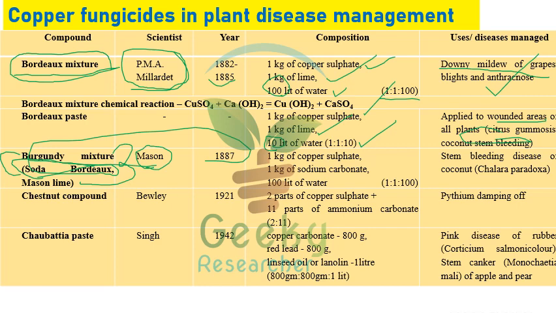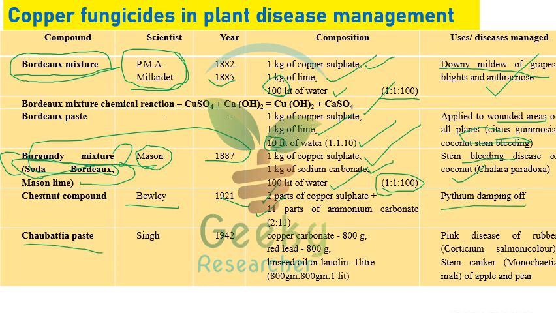The composition is 1 kilogram of copper sulfate, 1 kilogram of sodium carbonate, and 100 liters of water, that is 1:1:100. We can use it for coconut stem bleeding disease, caused by Ceratocystis paradoxa. And Chestnut compound, which was developed by Beverly in 1921. The composition is 2 parts of copper sulfate and 11 parts of ammonium carbonate. This can be recommended for damping off disease, that is Pythium damping off.